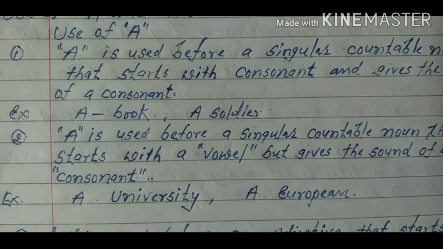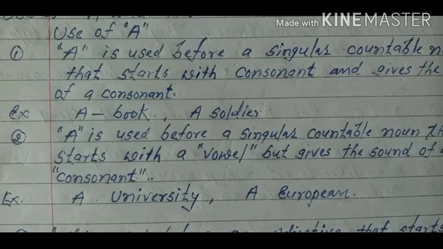Means when there is a singular countable noun and it gives the sound of a consonant from the very beginning, the first letter is a consonant and gives the sound of a consonant, we will have to apply a before it. For example, a book, a soldier.